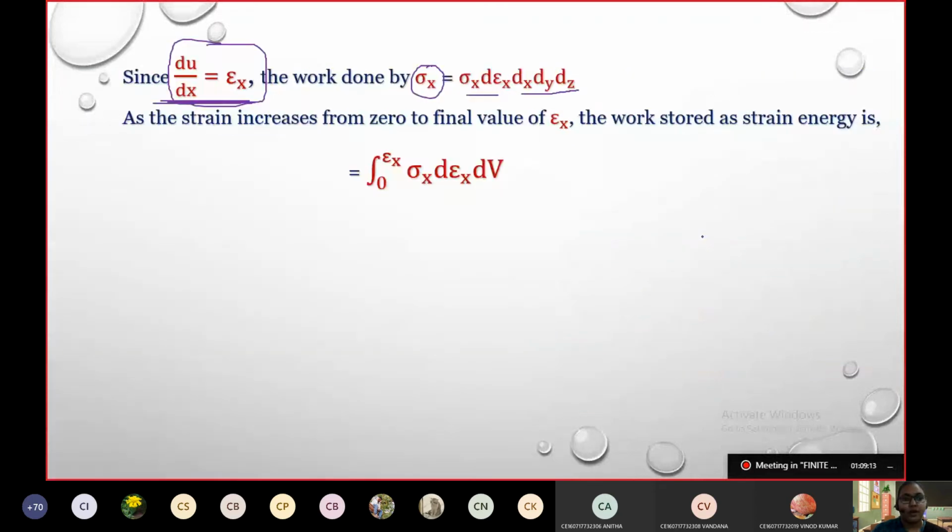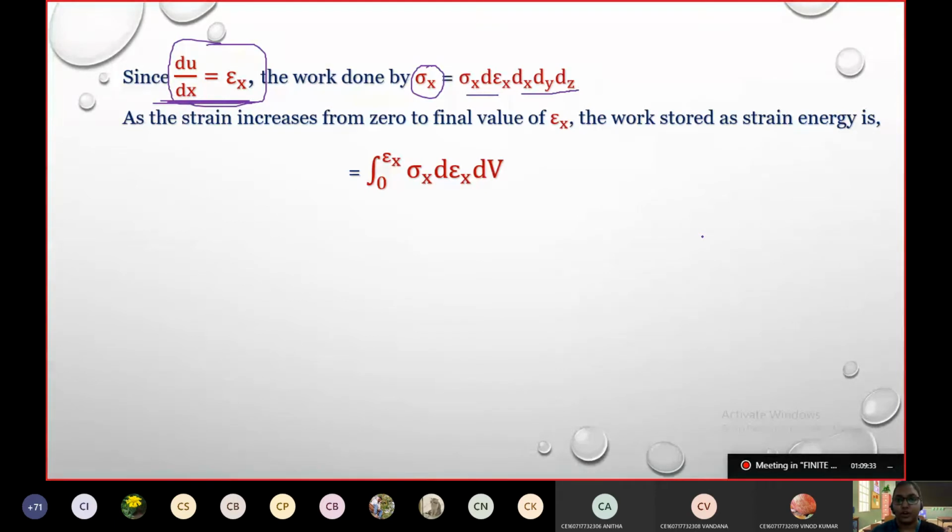All right. Now, as the strain increases from 0 to final, as we have seen in the spring case also, when the strain was 0, what was the internal force, and when the strain increased, what it was, we have taken the average.